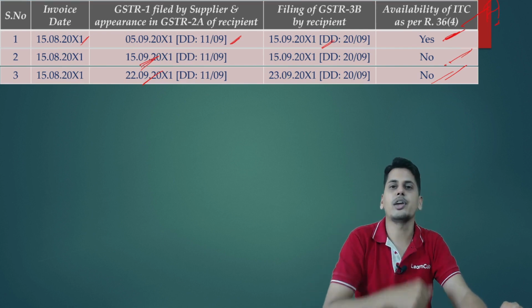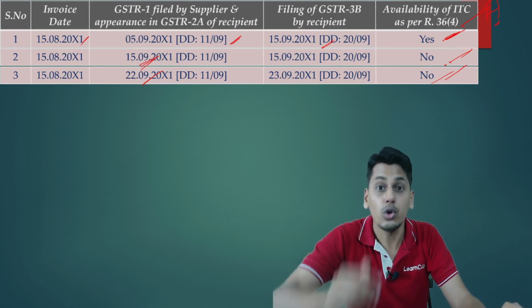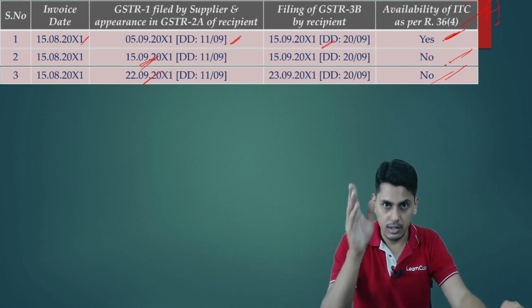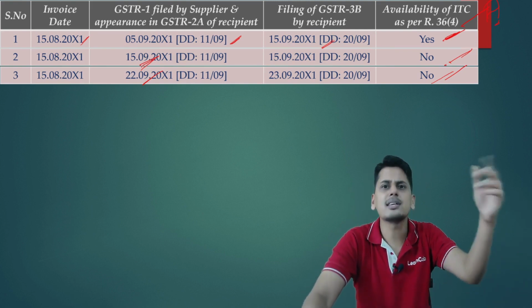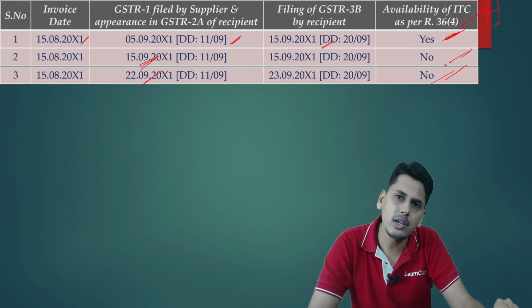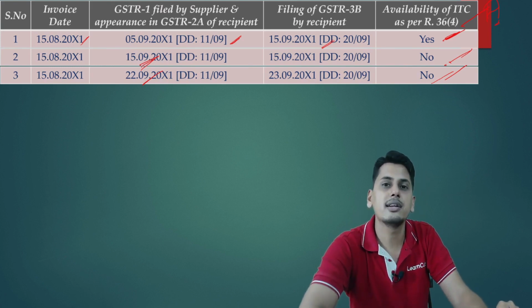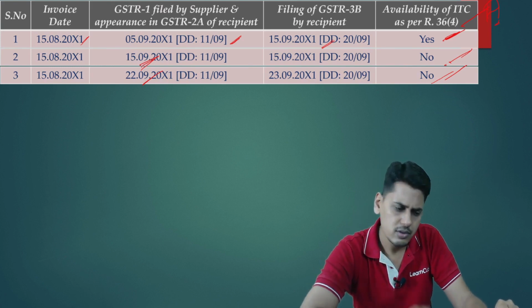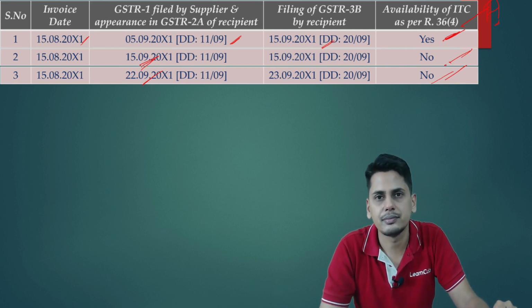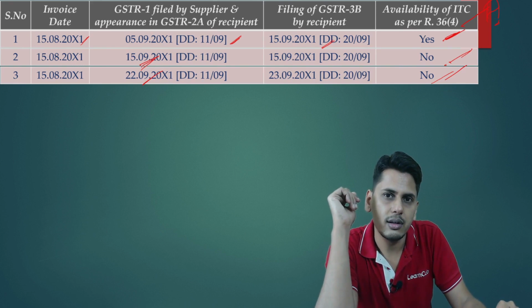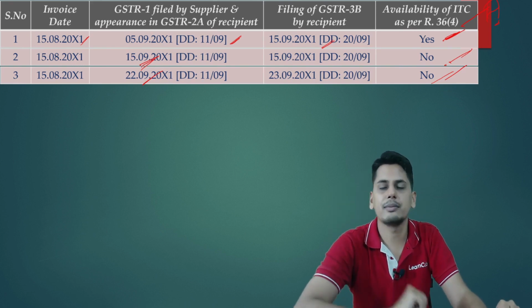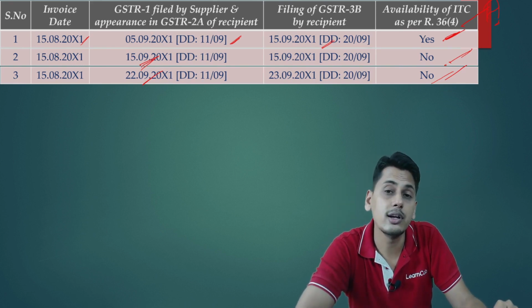So now the industry is questioning, looking into the 2A, how am I supposed to know which of the suppliers have filed the returns within the due date and which of the suppliers have filed the returns after the due date? So the government says it's very simple. What is the due date for August month? 11th September.